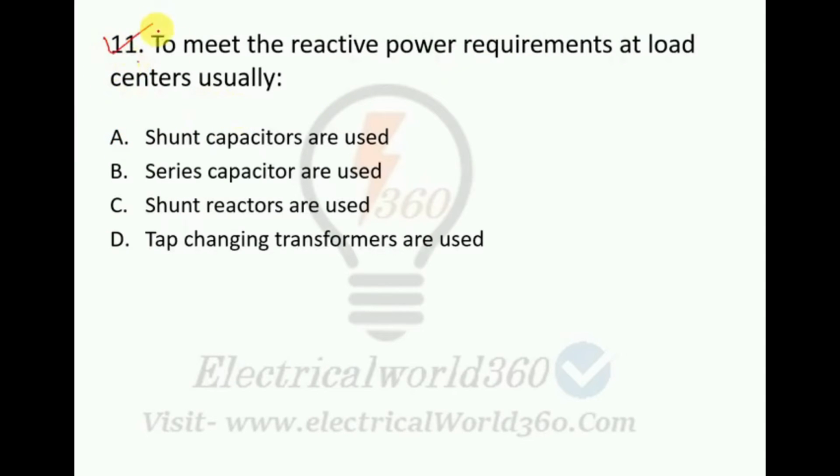This is question number 11. To meet the reactive power requirements at load centers, usually shunt capacitors are used, series capacitors are used, shunt reactors are used, or tap changing transformers are used. In this case, we should remember that shunt compensation using shunt capacitors is generally used to meet the load reactive power demands, and hence to regulate the load voltage. So that is why option A will be the right answer.